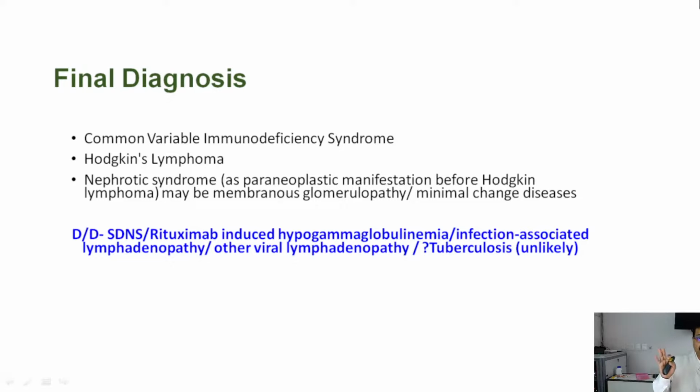Other differential diagnoses are steroid-dependent nephrotic syndrome, rituximab-induced hypogammaglobulinemia, infection-associated lymphadenopathy, or other viral lymphadenopathy. Tuberculosis looks less likely, although it is very common. We should always keep it in the differential diagnosis in countries where we are working, but it looks unlikely because this patient has been worked up for tuberculosis and the GeneXpert test was negative. So that's all. Thank you, ladies and gentlemen. Thank you for your attention.